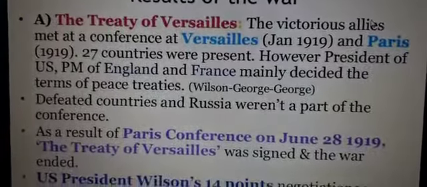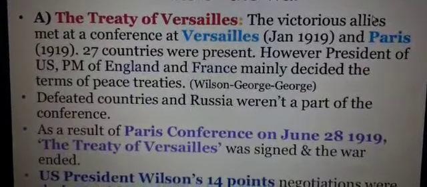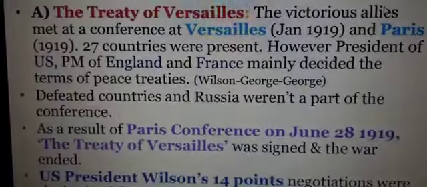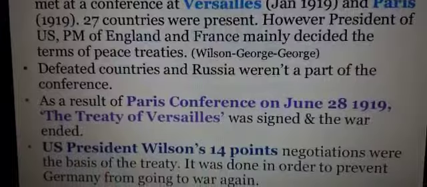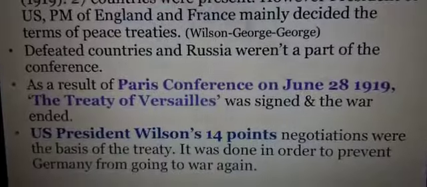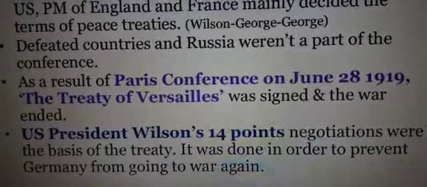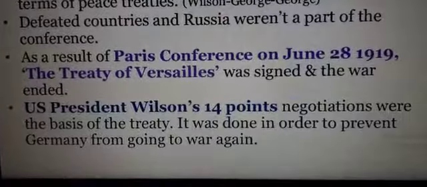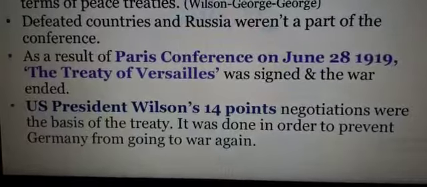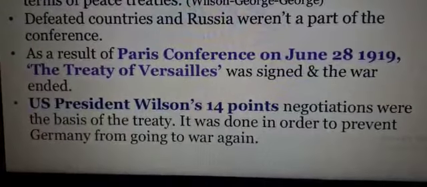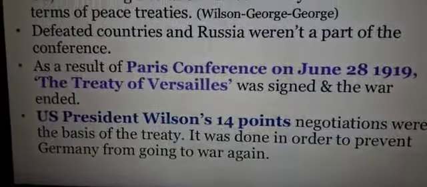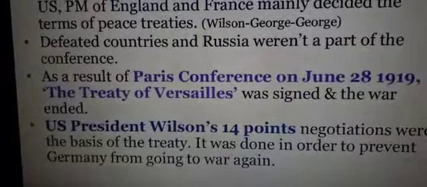As a result of the Paris conference, on June 28, 1919, the Treaty of Versailles was signed and the war ended. US President Wilson's 14 points formed the basis of the treaty negotiations. It was done in order to prevent Germany from going to war again. Children, among all these points, the Treaty of Versailles is the most important. Almost every year a question on the Treaty of Versailles comes. So children, you should be very clear about the treaty. It is given in detail in your book. Go through the chapter and learn it well.